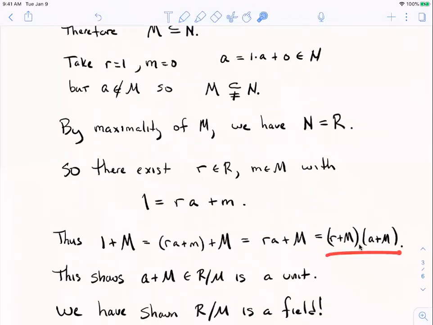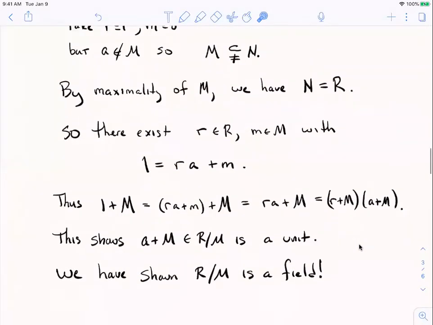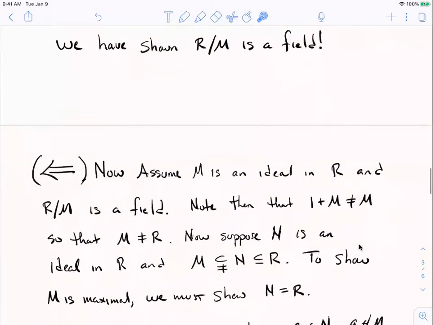So that exactly means a plus M is a unit. I found its inverse. The inverse of a plus M is right there. It's the thing that you multiply by a plus M to get 1. Cool. a plus M was any non-zero element, and so we have succeeded. We have shown that R mod M is a field. Nice. I hope you stopped several times along the way to absorb those steps. You can rewind this, read back through it, but it's an important argument for a young algebraist to absorb.